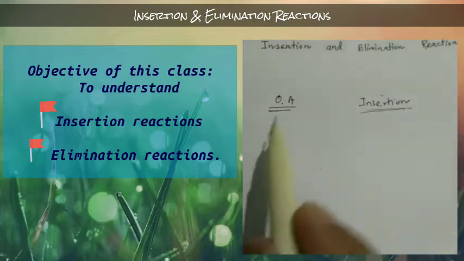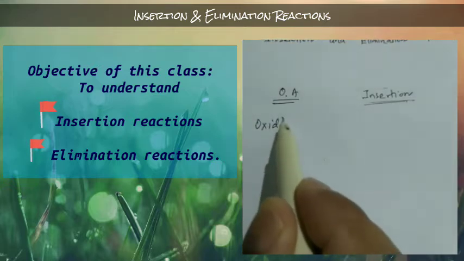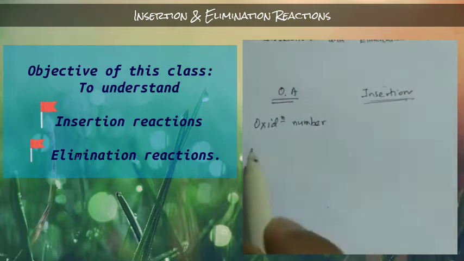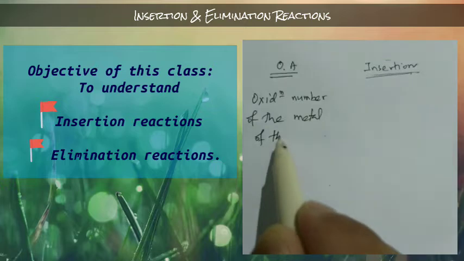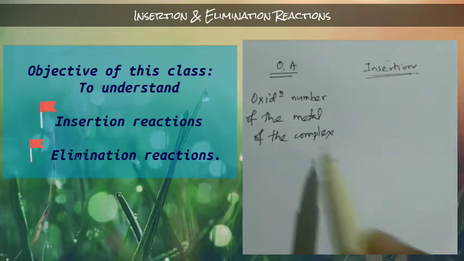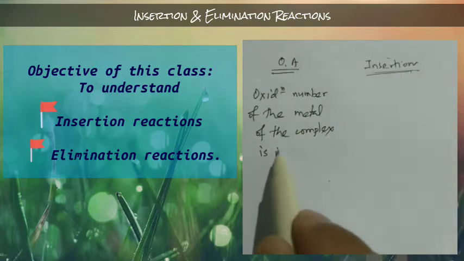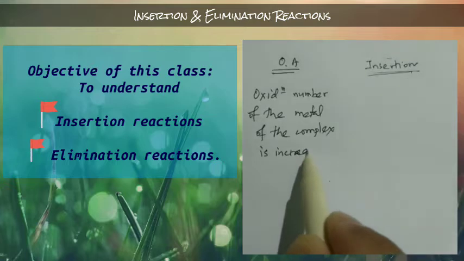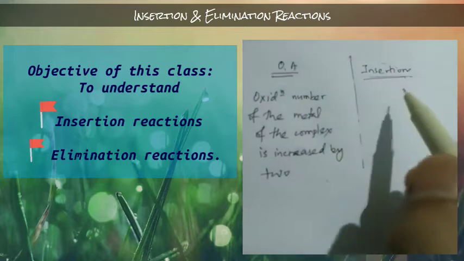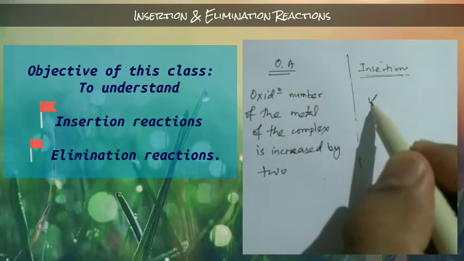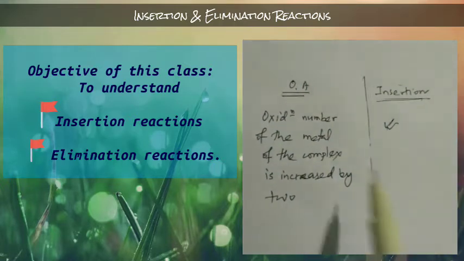So in oxidative addition reactions, the oxidation number of the metal of the organometallic complex is increased by 2. But in insertion reactions, the oxidation number of the metal remains the same. It will not change. This is the first difference.